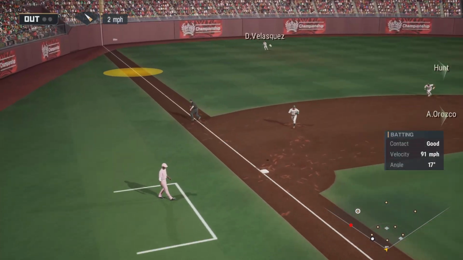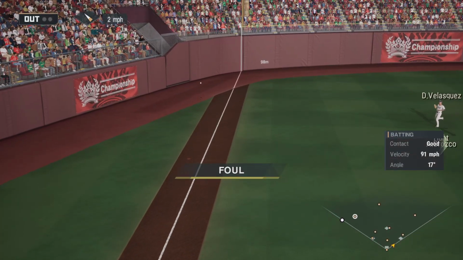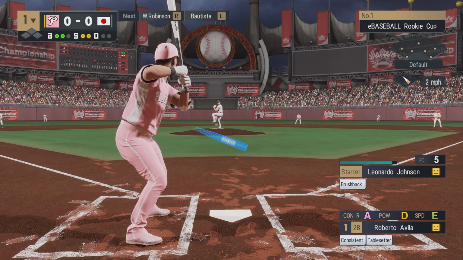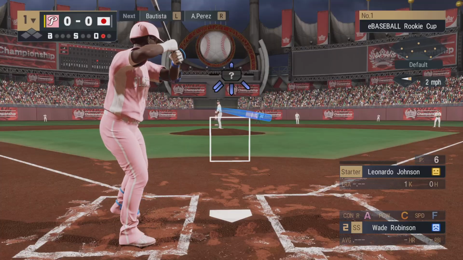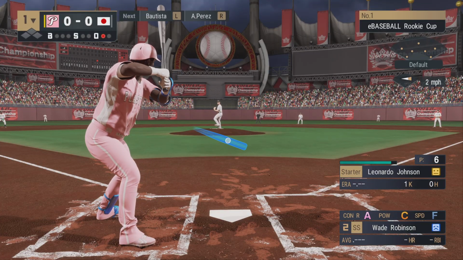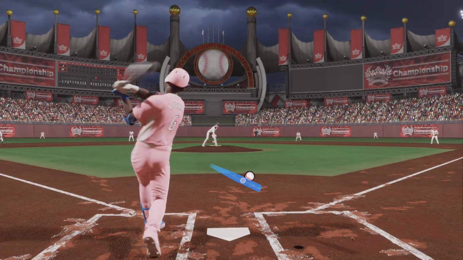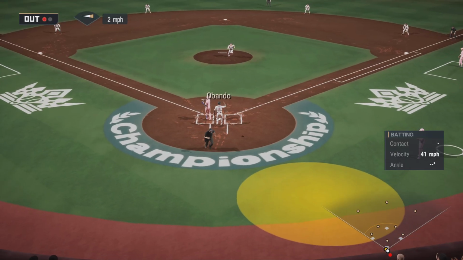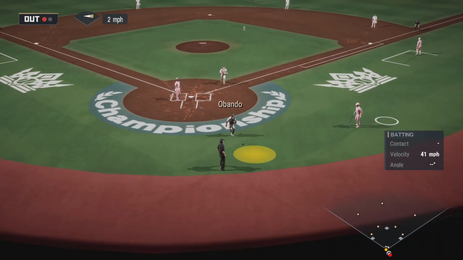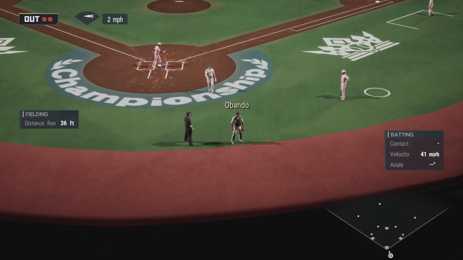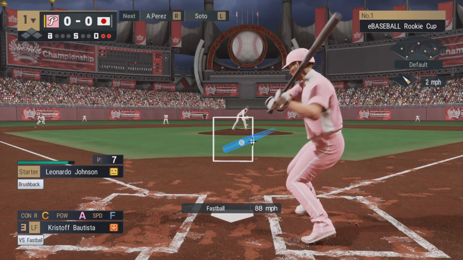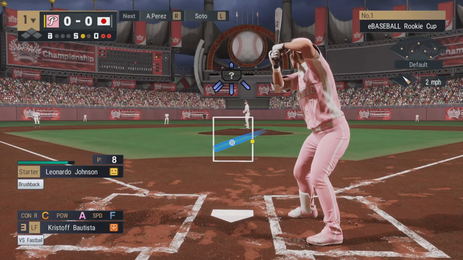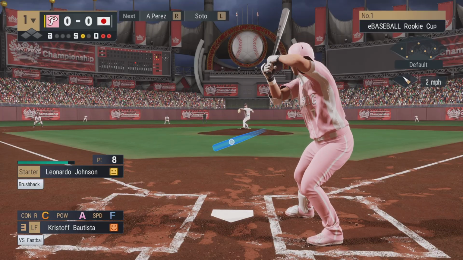He hits an inside pitch. Veers left, foul. Goes down via the... He smacks the first pitch. He catches it in foul ground, 2 gone. Up next is the third spot, Christoph Bautista. 2 away now. On the mound, Leonardo Johnson.